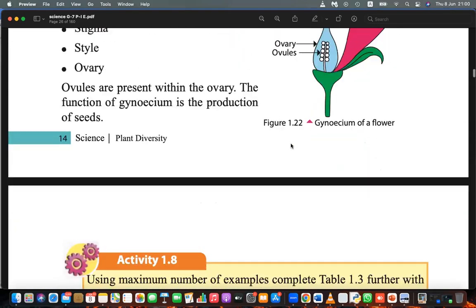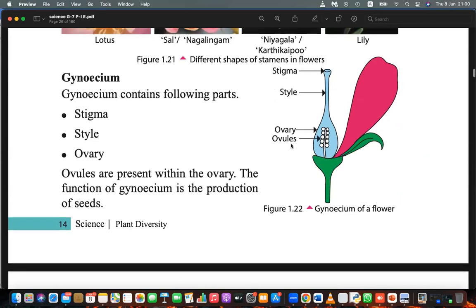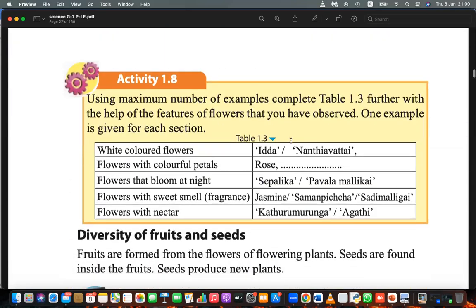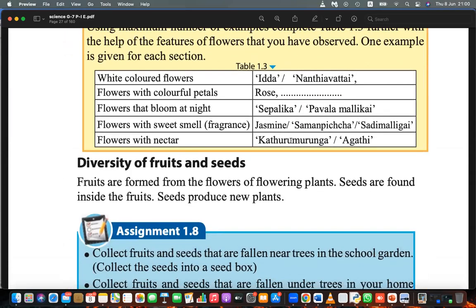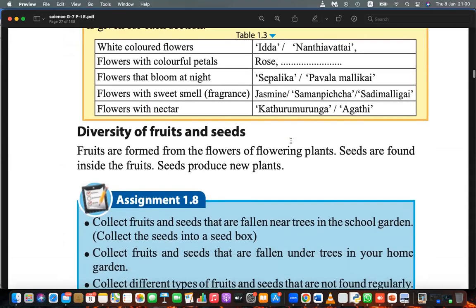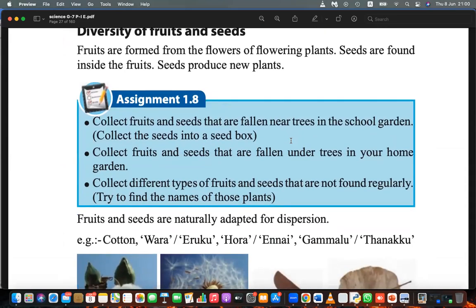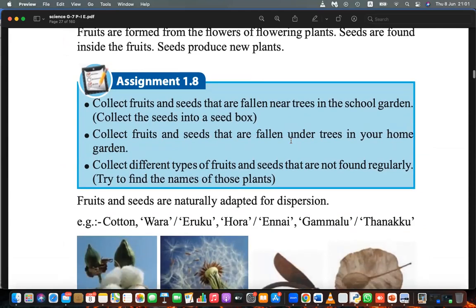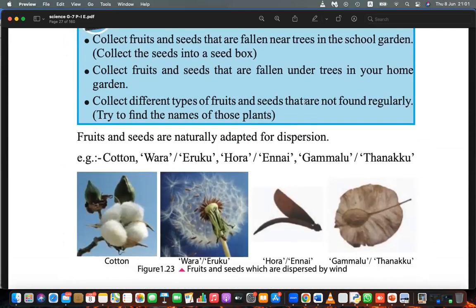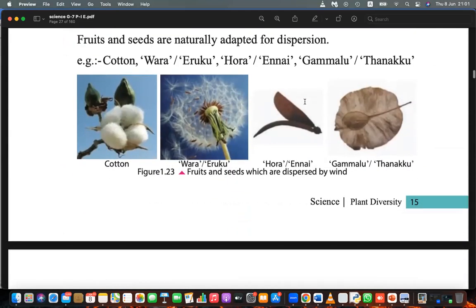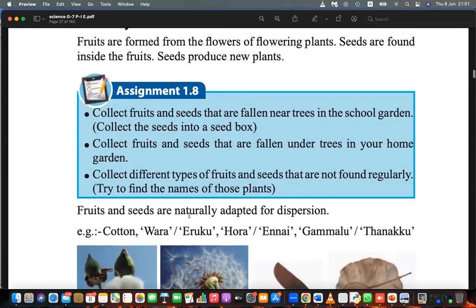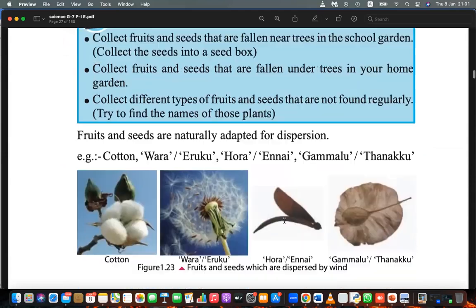Pollination can happen in the same plant, the same variety, or in a different plant, different plants of the same variety. Wind pollination, we learned there, this is just fruit-based dispersion, not pollination.